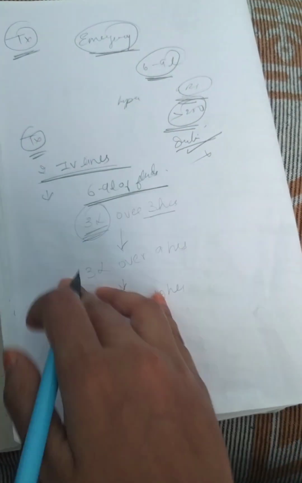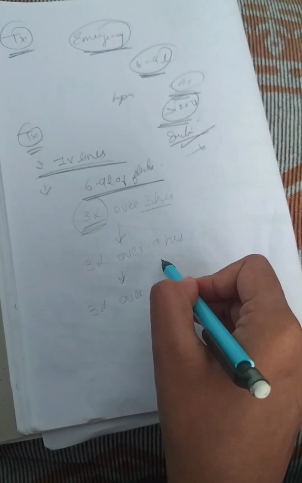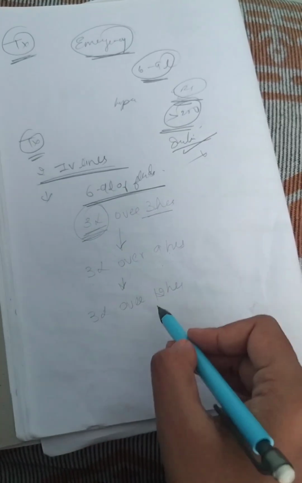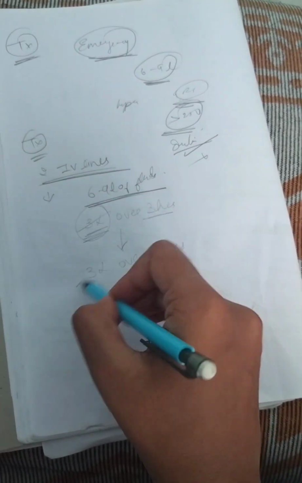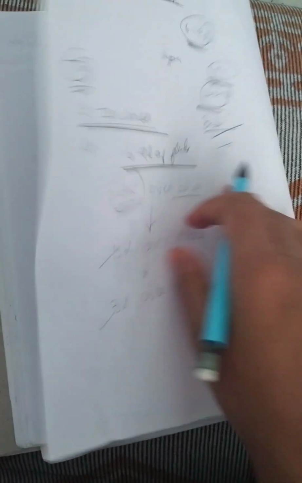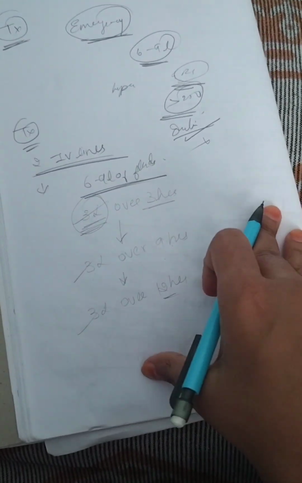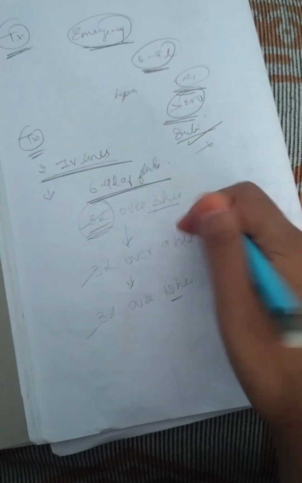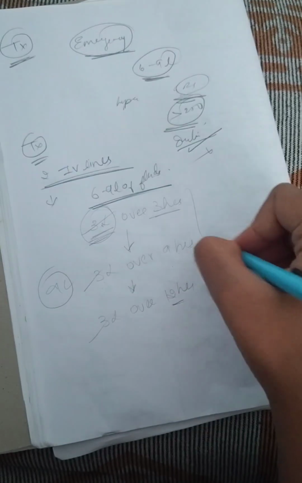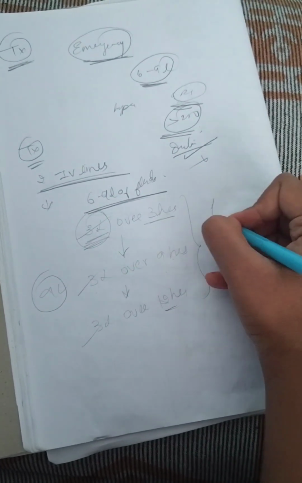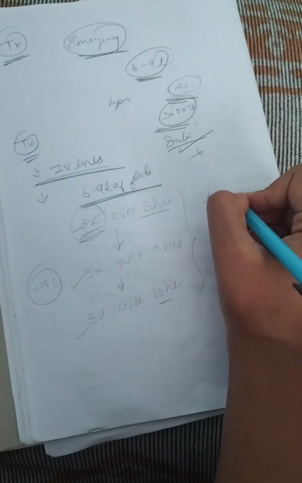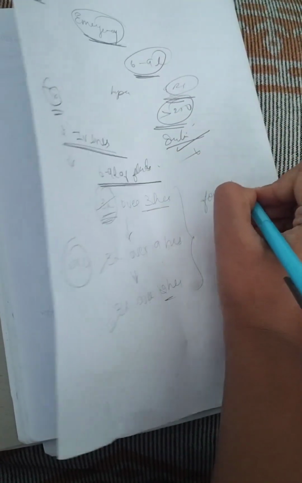Just remember, 3 into 3 is 9, 9 plus 3 is 12. 3, 3, 3, 6, 9. One more thing. Here we are giving 9 liters, right? During this, for every 1 liter of fluid.